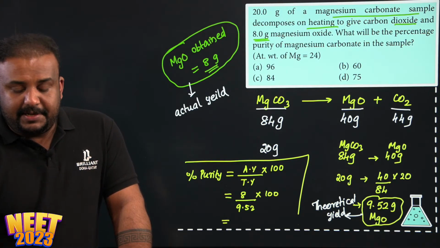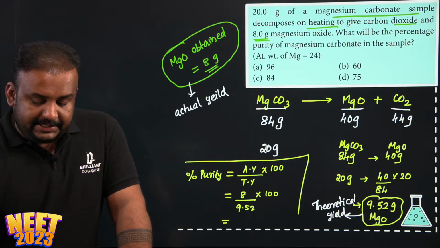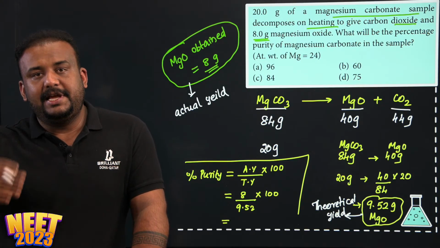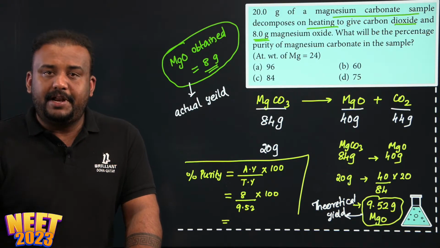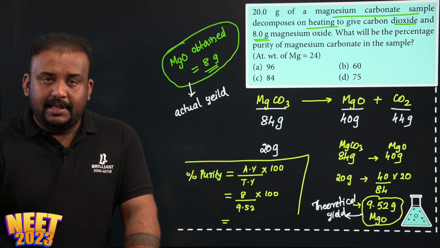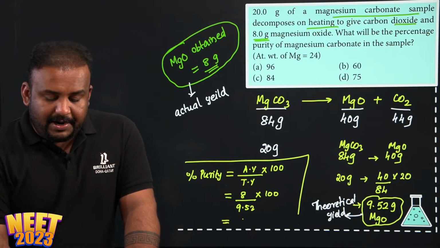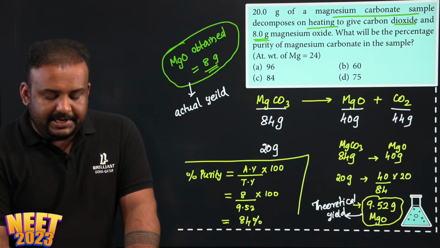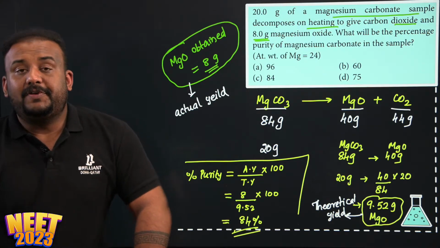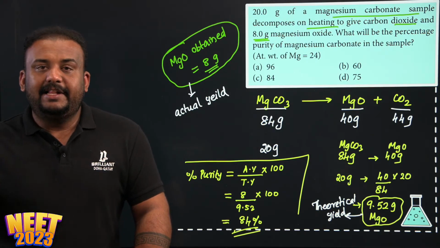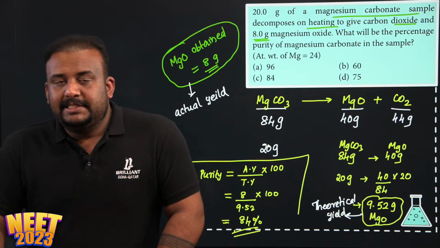Have you all understood what is the meaning of this theoretical yield and actual yield? When you do the experiment, how much you get in real, that's called actual yield. And according to the stoichiometry, how much you are supposed to get, that is called theoretical yield. So 8 divided by 9.52 into 100 is approximately 84%. So this sample is 84% pure. If it was 100% pure, the theoretical yield and the actual yield should match. You should get the same amount. Is that clear to everyone?